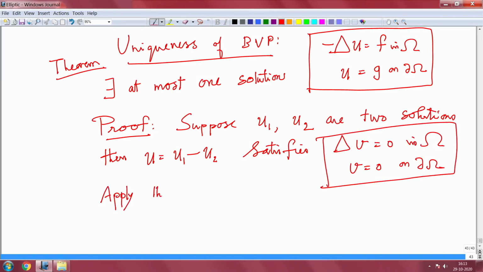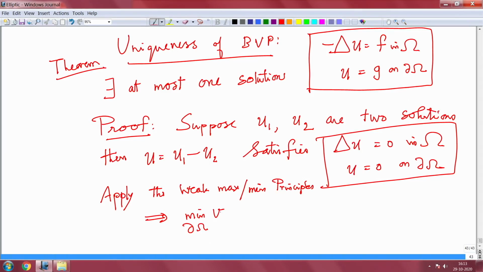apply the weak maximum minimum principles. What does that tell you? This will imply, okay, the minimum is 0. What is the minimum? Minimum of V over the boundary, not U, sorry, you have to write V equal to 0.